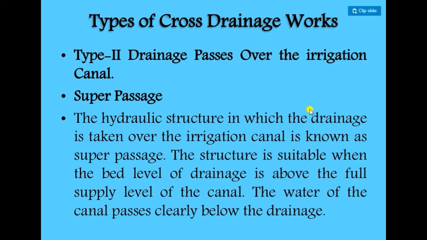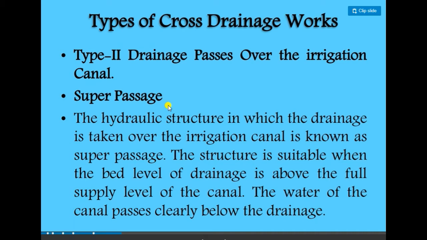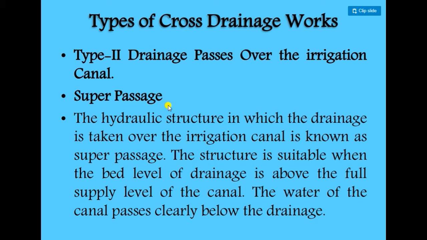Next is the super passage. This type of structure is constructed where the drainage passes over the irrigation canal. When the drainage passes over the irrigation canal, this type of structure is called a super passage. The hydraulic structure in which drainage is taken over the irrigation canal is known as the super passage. The structure is suitable when the bed level of drainage is above the full supply level of the canal.